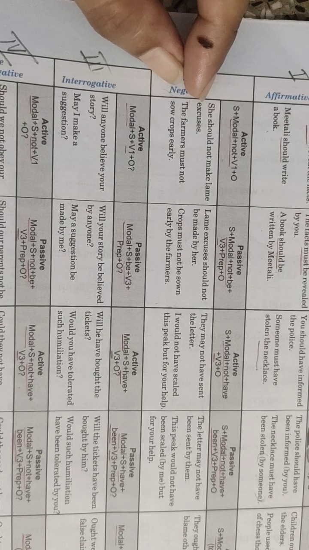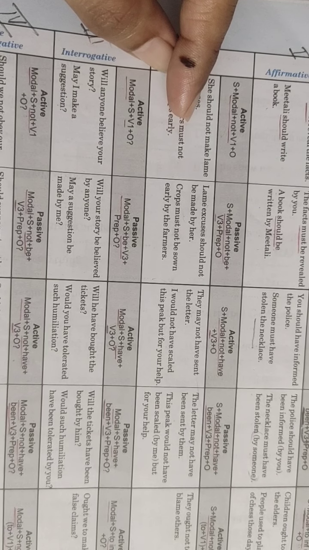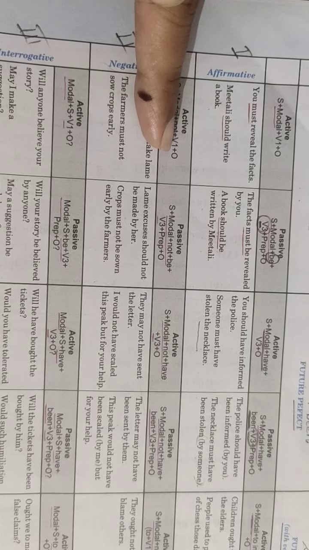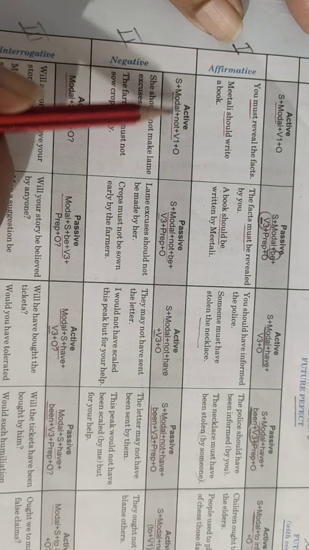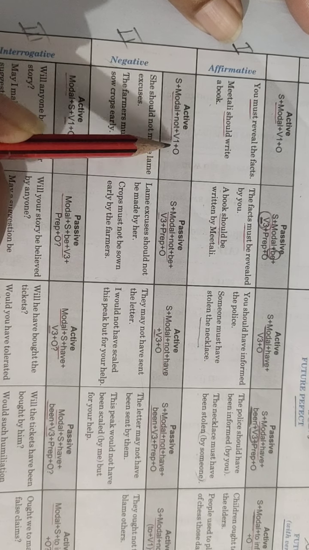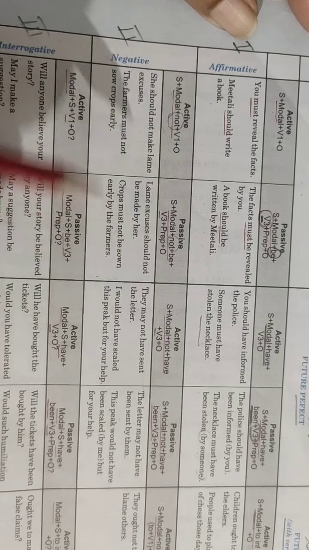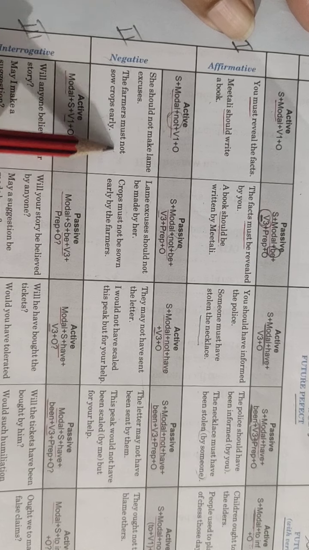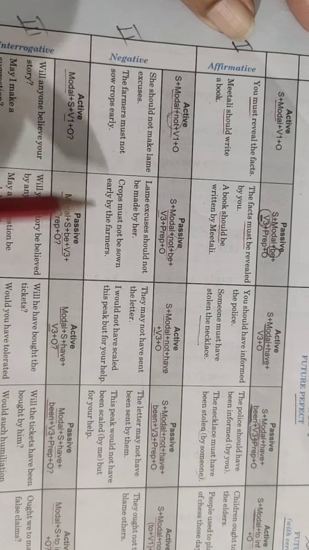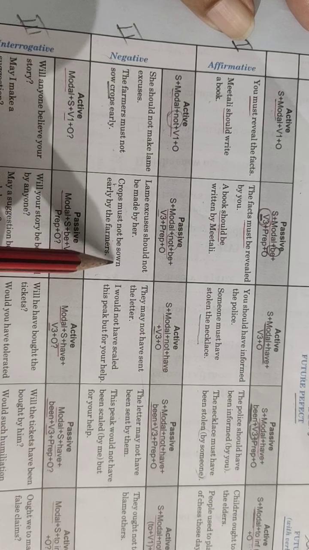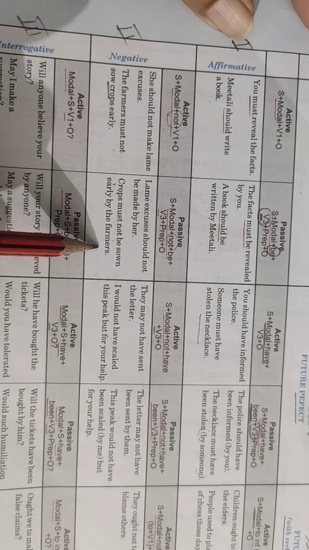Next comes negative sentences. What is a negative sentence? You have an addition of not in the sentence. So the rule is same, children, but the only change is that not has been added. As you may notice here it was modal plus V1 plus object. Now here it is modal plus not plus V1 plus object. So all you have to do is to add not and the rest of the rule will be same. Let's check the example. Farmers must not sow crops early. Crops is the object here. It will become subject. Crops must not be sown early by the farmers.